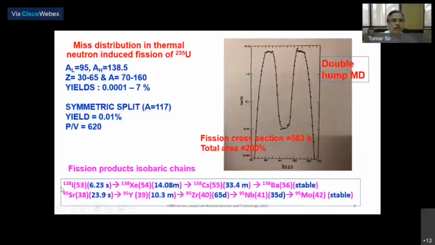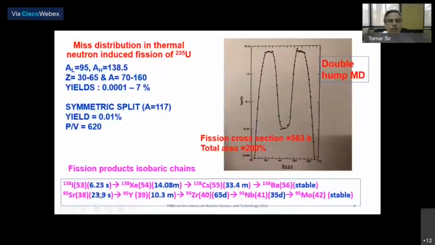Now, as I mentioned, in this graph the x-axis is mass number. For each mass number, there are several isobars. I have given two examples for the heavier and the lighter mass fission products. For 138 mass number, the stable isobar is 56 barium. Barium 138 is stable, but the products that are formed start from iodine 138, atomic number 53, 6.23 seconds, 138 xenon, 14.08 minutes, 138 cesium, 55, 33.4 minutes.